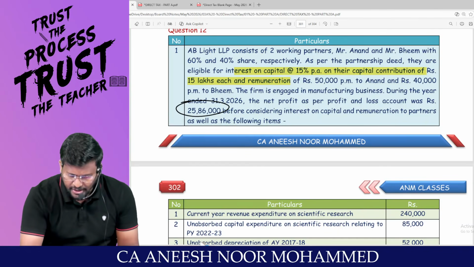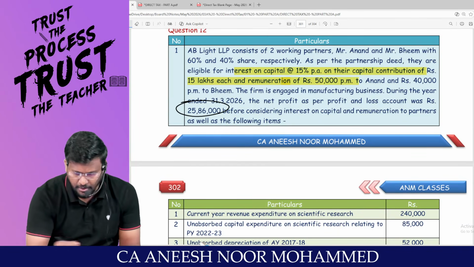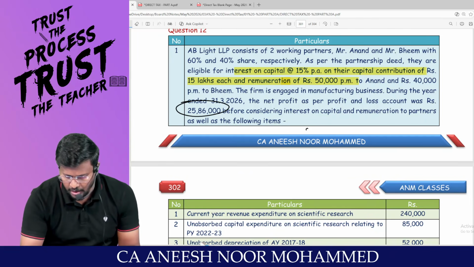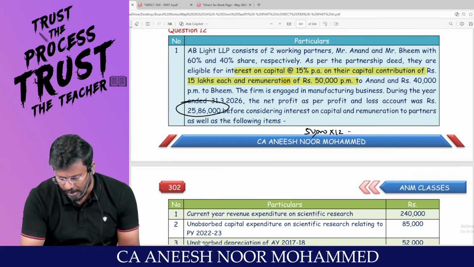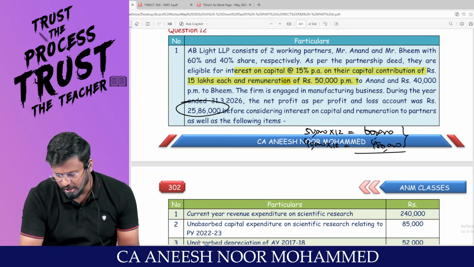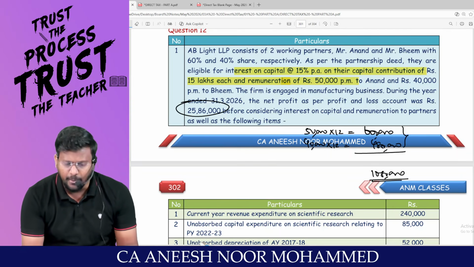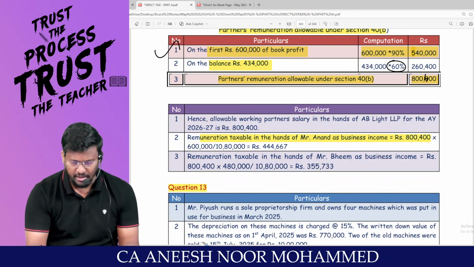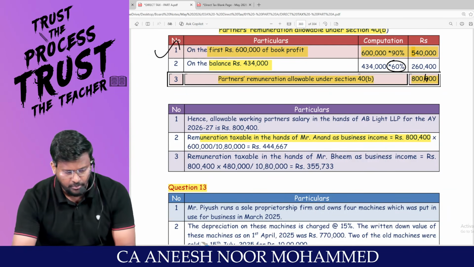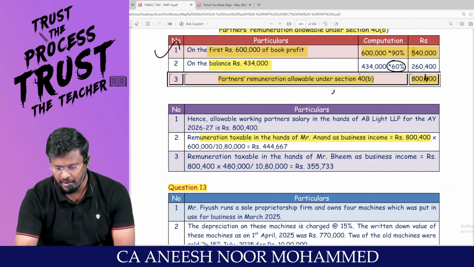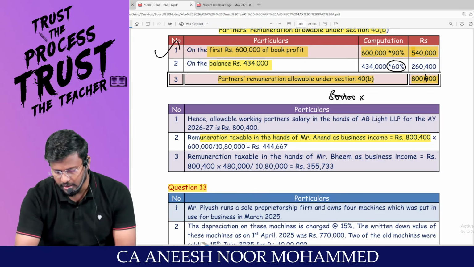What is the remuneration allowed as per partnership deed? For first guy, 50,000 into 12 is 6 lakh. For the second guy, 40,000 into 12 is 4,80,000. So as per partnership deed, total 10,80,000 remuneration is allowed. In the same proportion, I have to calculate. What is the total remuneration as per Income Tax Act? 8,00,400. Am I right?